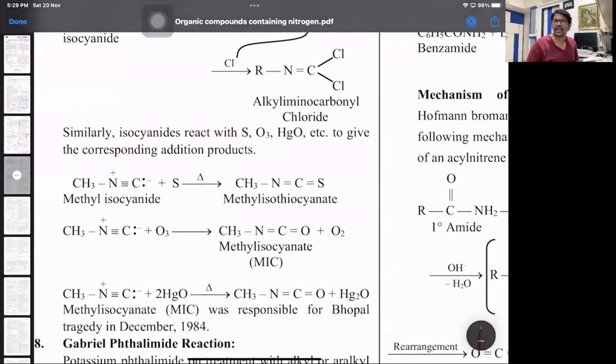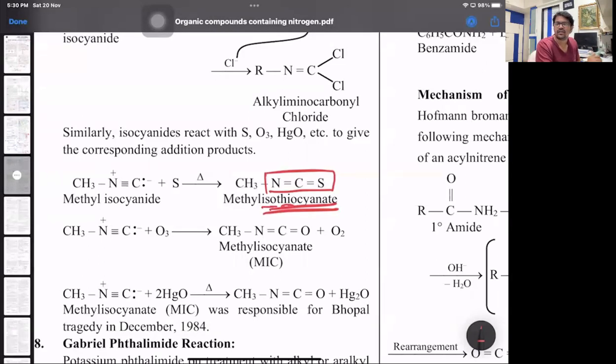Similarly, isocyanides react with, this one reaction is important, sulfur, ozone, or mercuric oxide to give the corresponding addition compound. Like look at that compound, methyl isothiocyanate. Thio is for sulfur, which we have. So that's why N double bond C double bond S. That group is isothiocyanate.